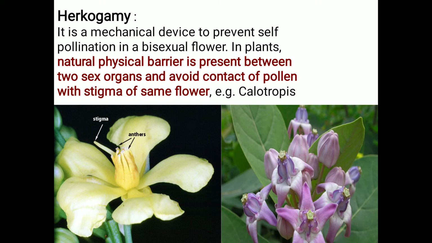In the case of hercogamy in Calotropis, the pentangular stigma is positioned above the level of anthers, also called pollinia. In this case, the physical barrier is the important point, underline the words physical barrier, present between the two sex organs and avoiding the contact of pollen with the stigma of the same flower.